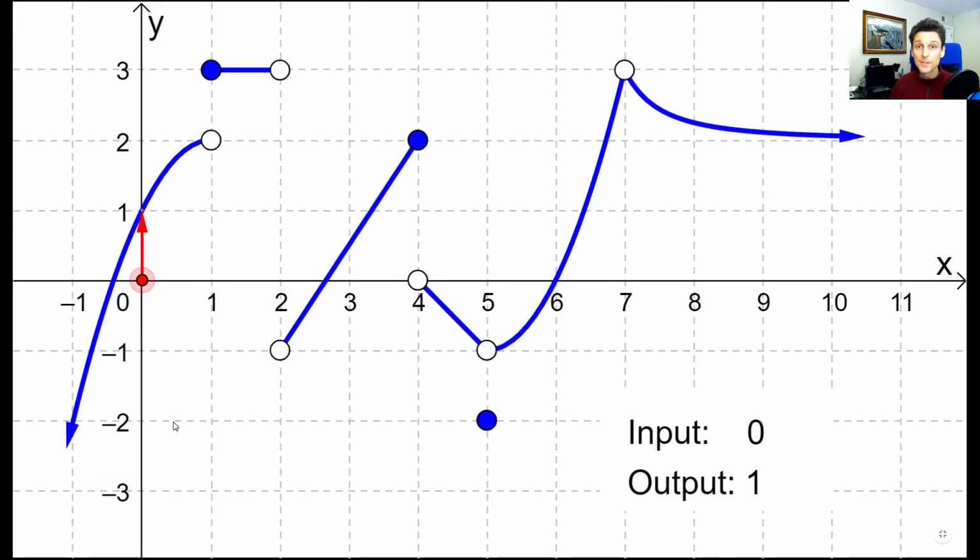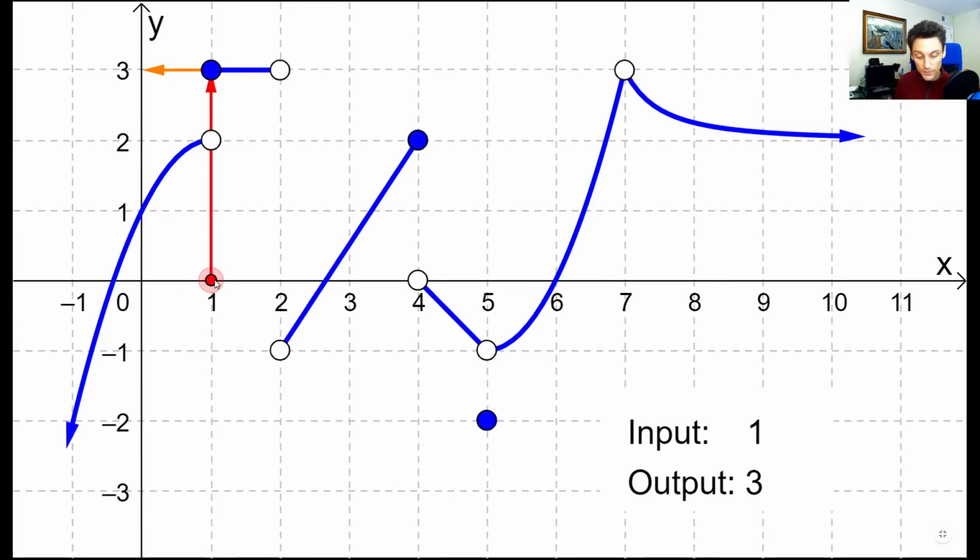So our next job is to find f of 1. So we'll take our input, we'll drag it over until it gets to an x value of 1. What do you think is going to happen? What is f of 1 going to be equal to? If you said 3, that would be correct. Here when we drag it over to 1, it locks right into that x value of 1.